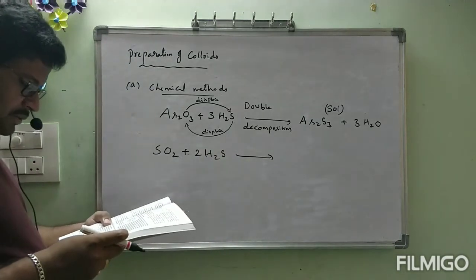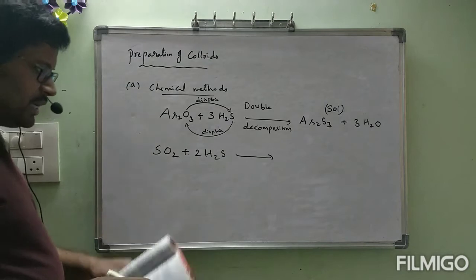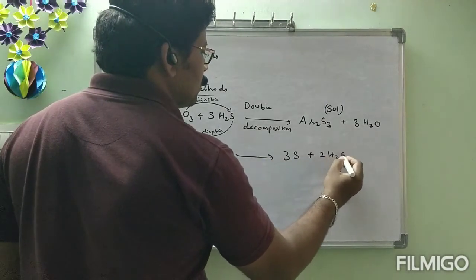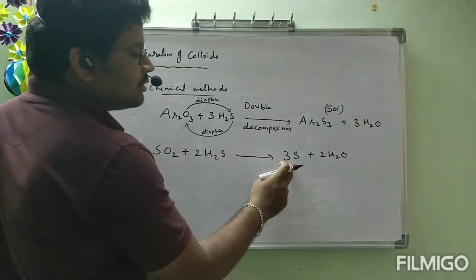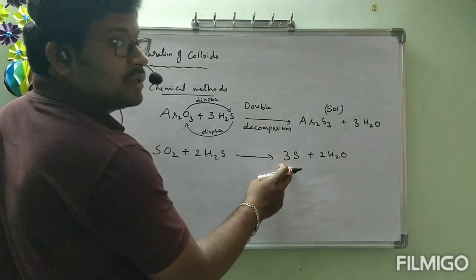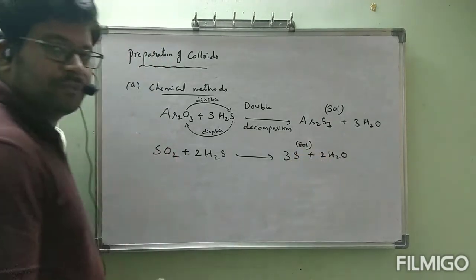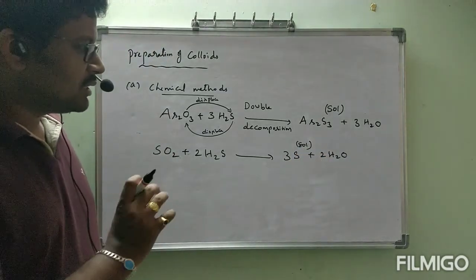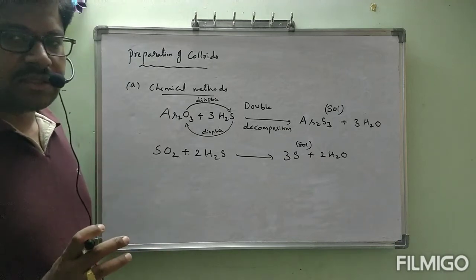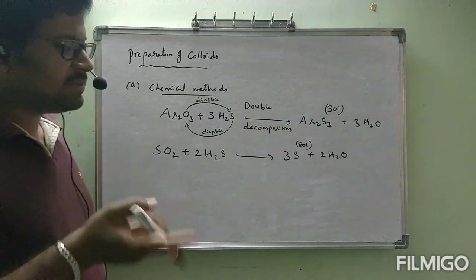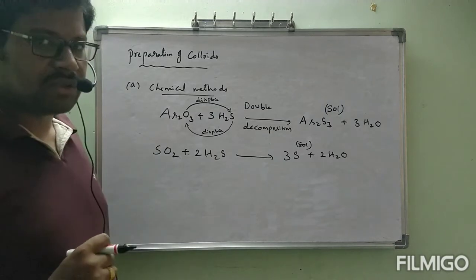SO2 plus 2H2S will give 3S plus 2H2O. This 3S is in the size of a colloidal particle which is dispersed in water. This is a sol. The sulfur particles, that 3 moles of sulfur, will be behaving like a colloidal particle. It is dispersed in water, so it behaves like a colloidal solution.